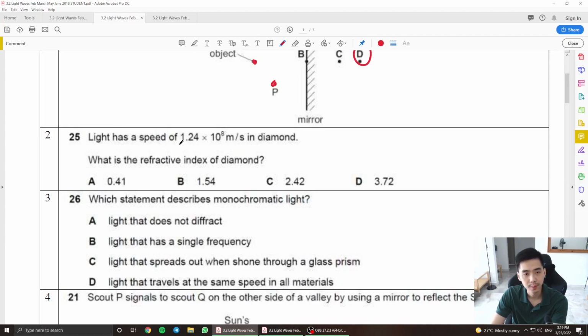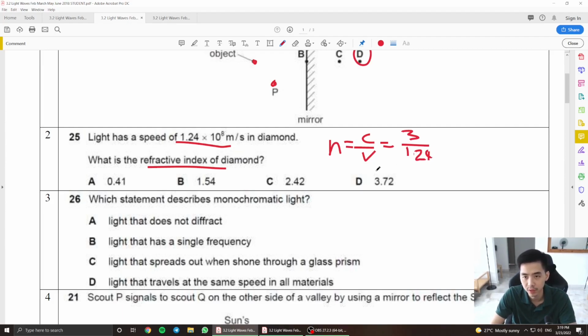The light has a speed of 1.24 times 10 to the power of 8 in diamond. What is the refractive index of diamond? You are supposed to use the n equals c over v formula, which is 3 times 10 to the power of 8 divided by 1.24 times 10 to the power of 8. Press that into your calculator, 3 divided by 1.24. You're going to get 2.42 here.